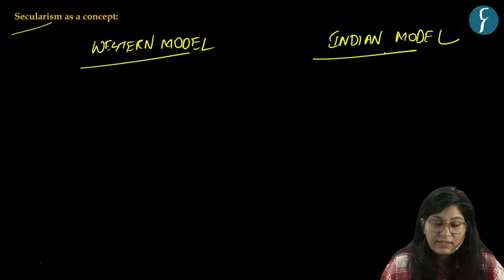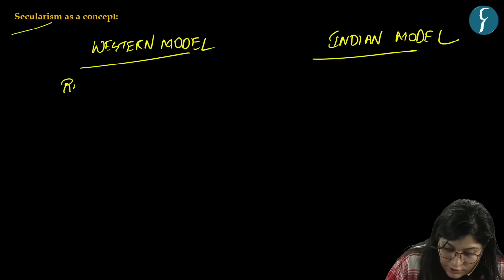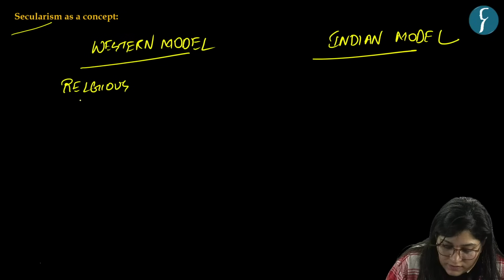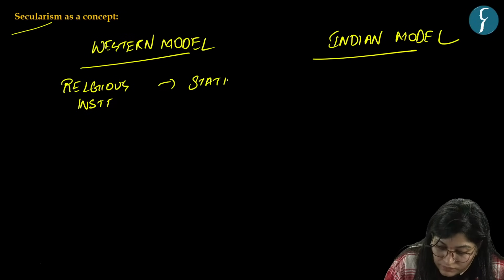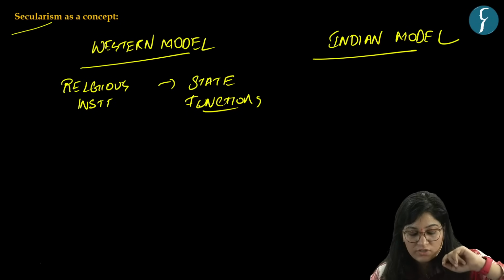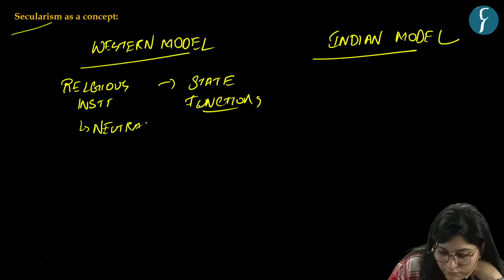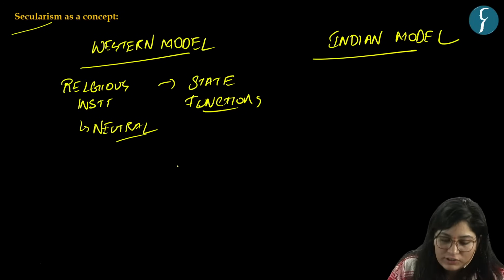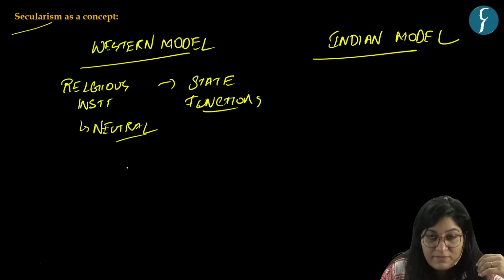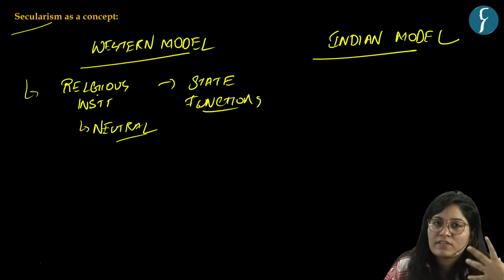See, in the Western model, there is a strict separation between religious institution and state function. Here the state acts as a neutral entity, not following any particular religion, that means not favoring any religion. This is one of the key aspects of the Western model of secularism.